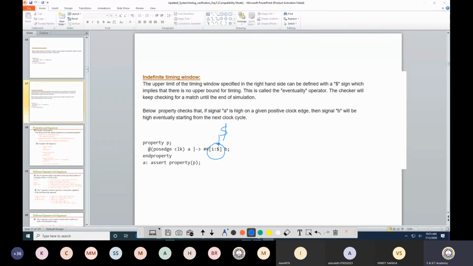If it doesn't happen, then it should give me an error. If I want to verify this particular scenario, then I can write it down like this. When A is high, then B will be high eventually, starting from the next clock cycle, at any point of time. So for that, it is written as dollar. The dollar suggests that it will go till the end of the clock and it will verify. So whenever the clock is running, till that point, it will verify whether B is high or not, once A is high.